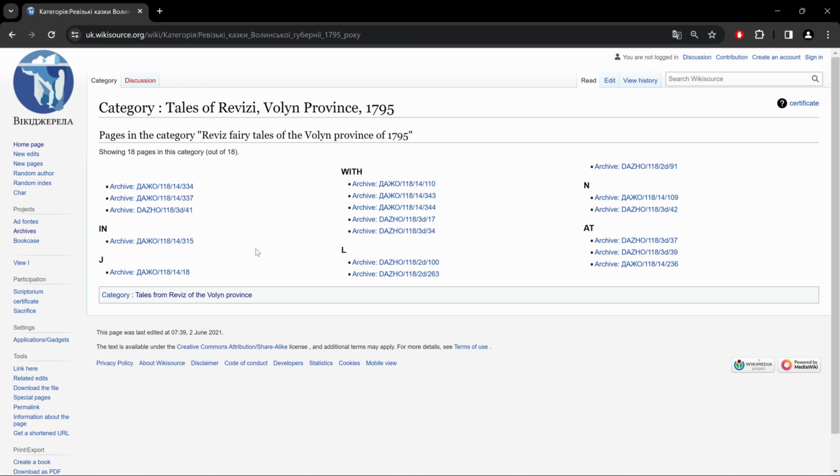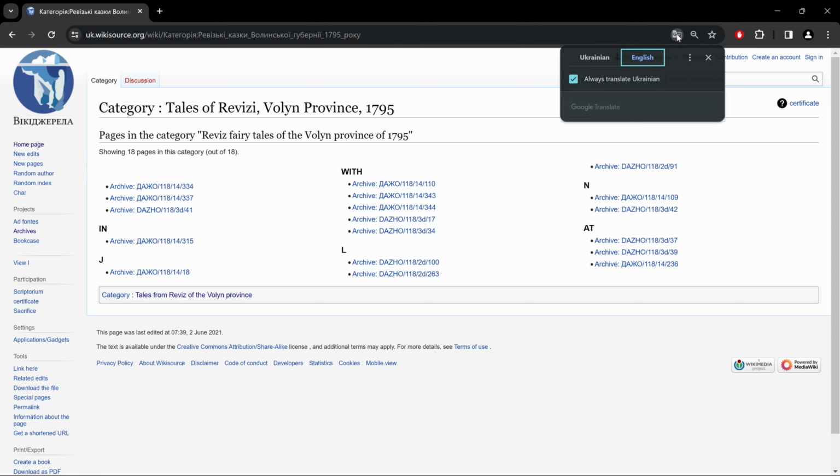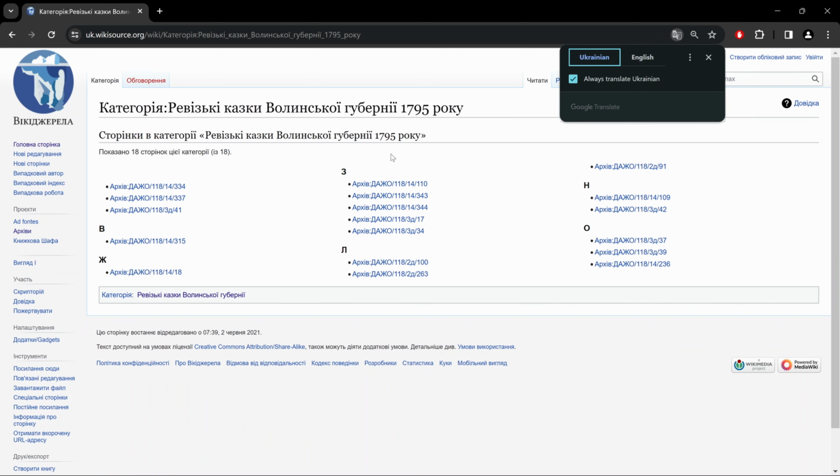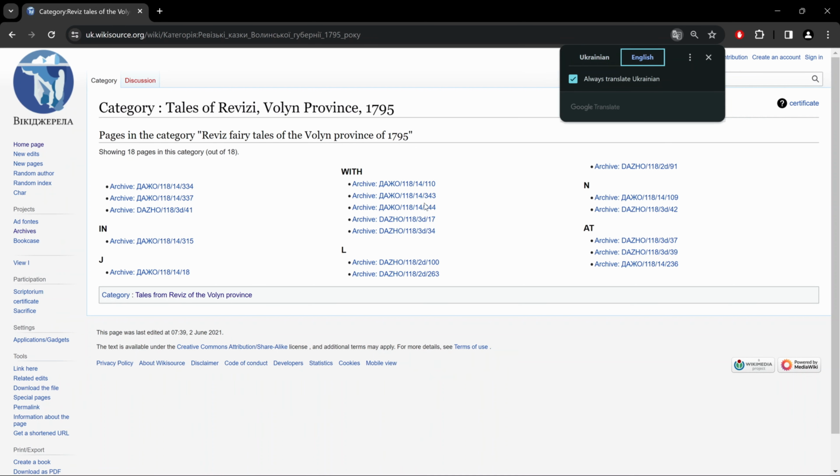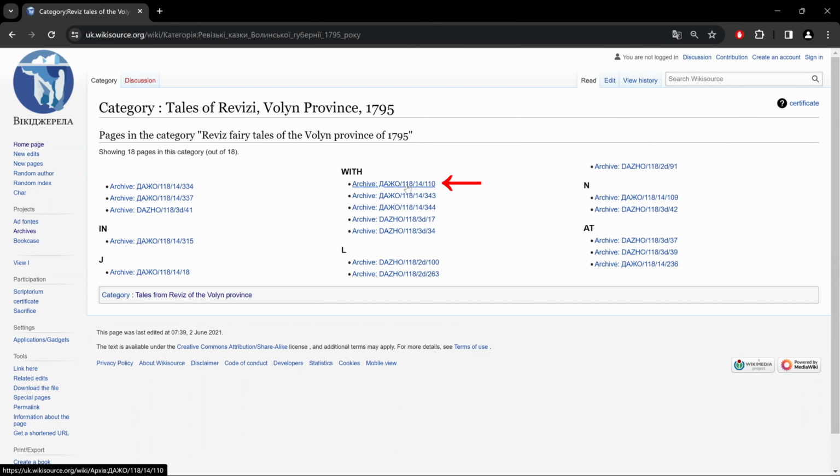Now keep one thing in mind, these records are in alphabetical order, so when I take off my translator, you'll see here, for example, Z or N, but Z, when I put it back to English, it translates as "with," which is what the letter Z could mean. And let's take a look at the first one.